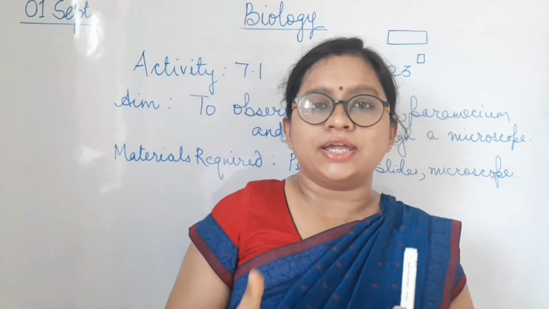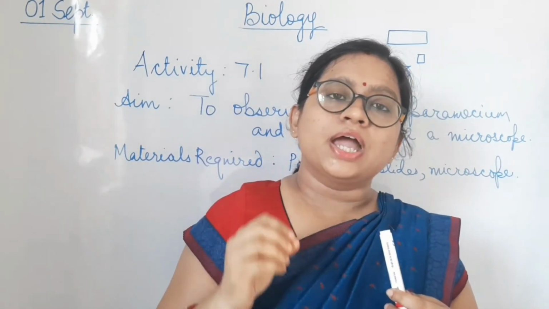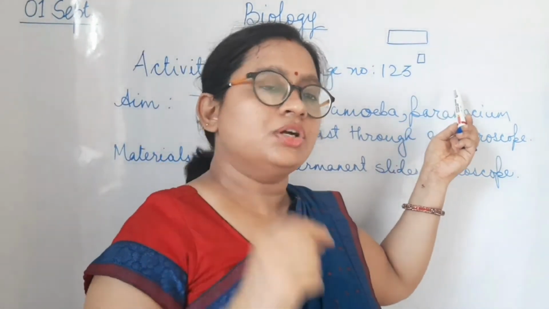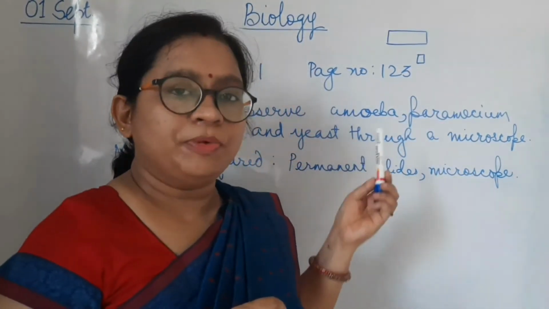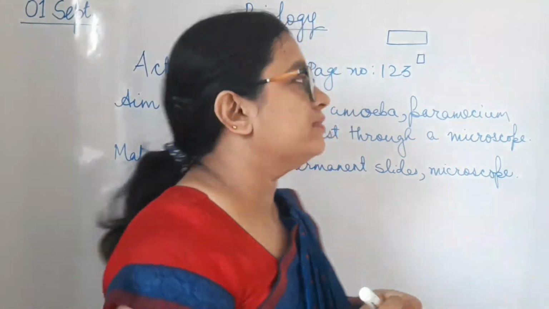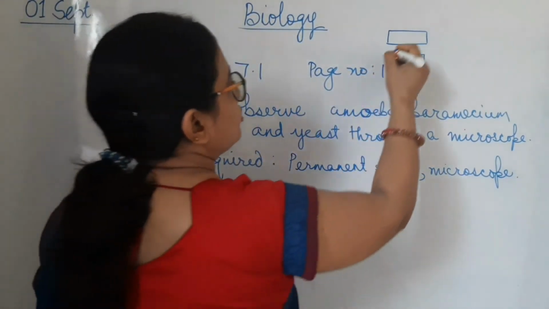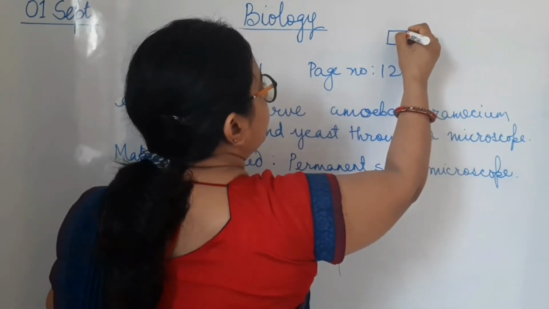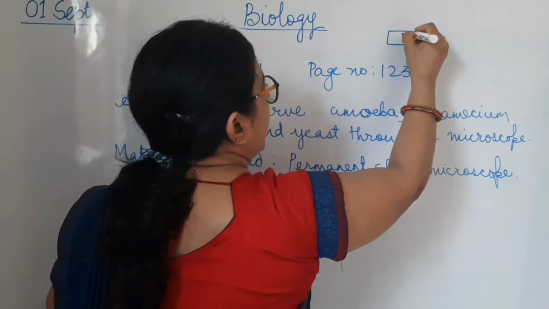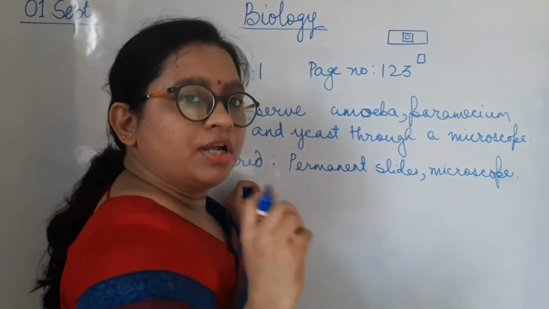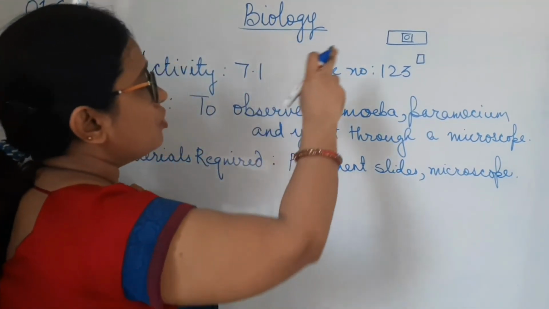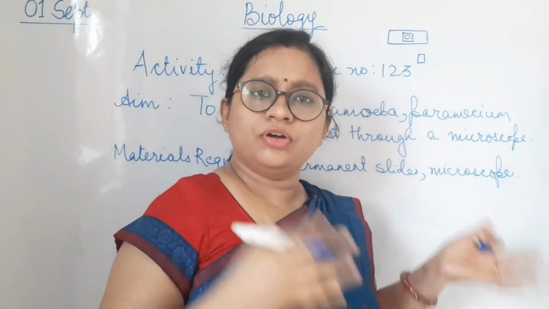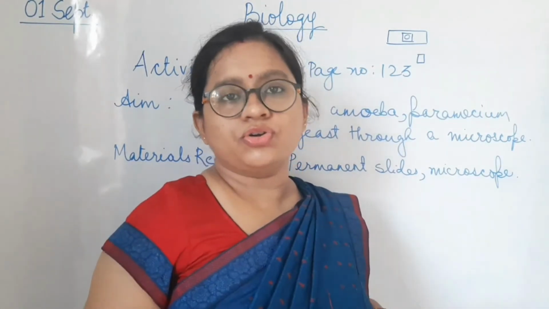If you think it will dry up, just add a glycerin on it and put the cover slip. Cover slip is a very thin glass structure which is kept over the specimen so that it can protect it. For example, I have to observe any specimen. I will just put the specimen over here and then I will put the cover slip over it and observe it under the microscope. Now these are temporary slides. Means you are just making it, observing it under the microscope and then washing it away.